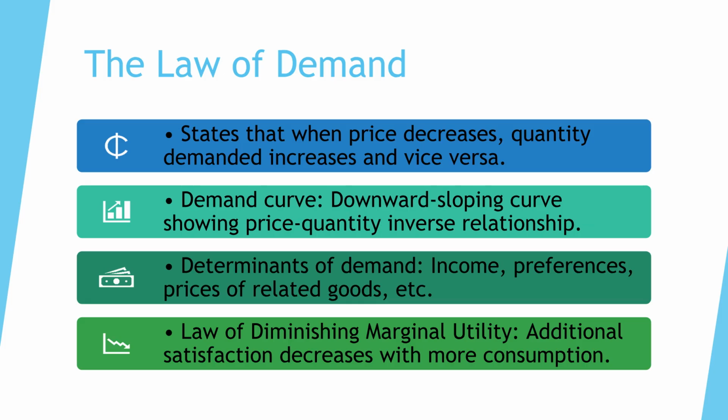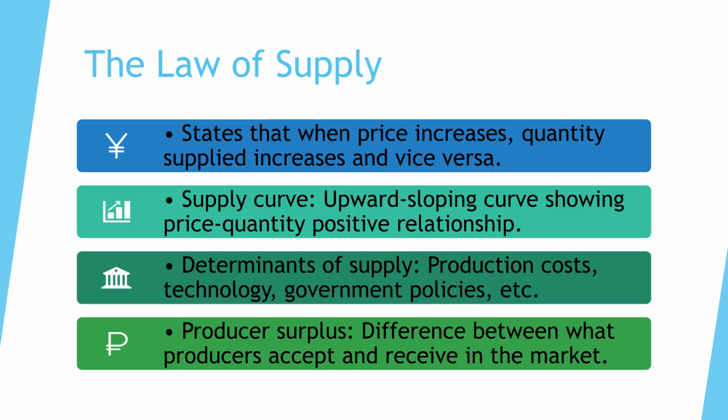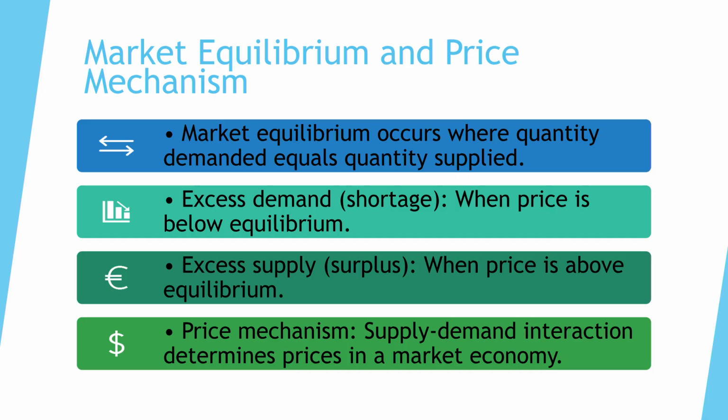The law of demand states that price and quantity demanded are inversely related, shown by a downward sloping demand curve. The law of diminishing marginal utility also plays a role. The law of supply states that price and quantity supplied have a positive relationship, shown by an upward sloping supply curve. This includes the concept of producer surplus. Market equilibrium is reached when quantity demanded equals quantity supplied. Prices adjust to clear shortages or excess demand, and surpluses or excess supply through the price mechanism.